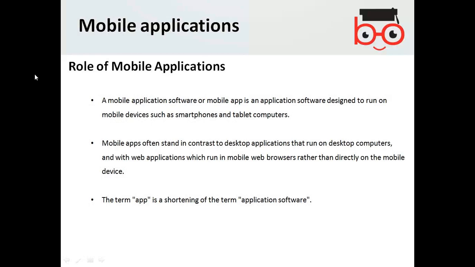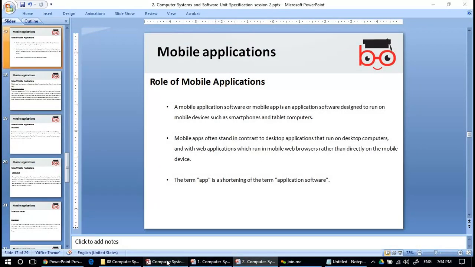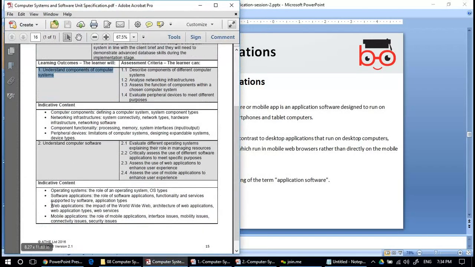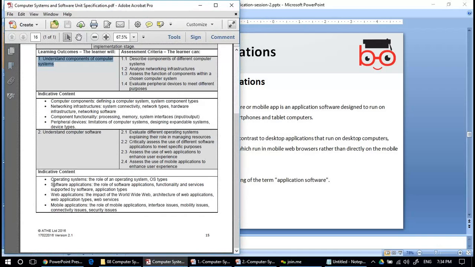Now the next topic is the role of mobile applications. We are covering these topics one by one. We discussed operating systems, then software applications, then web applications and their uses.